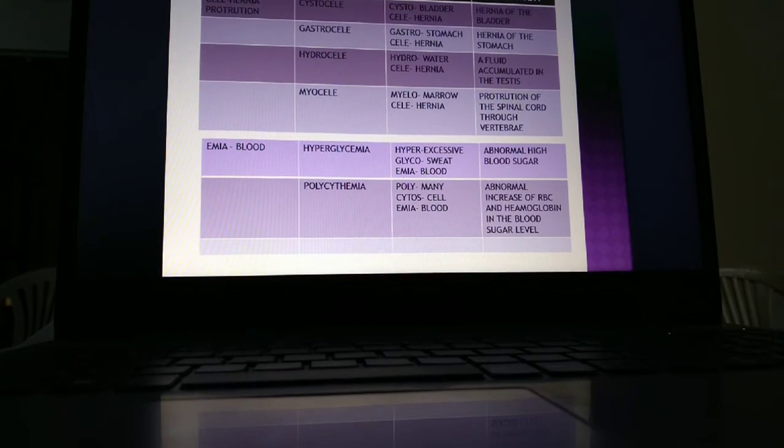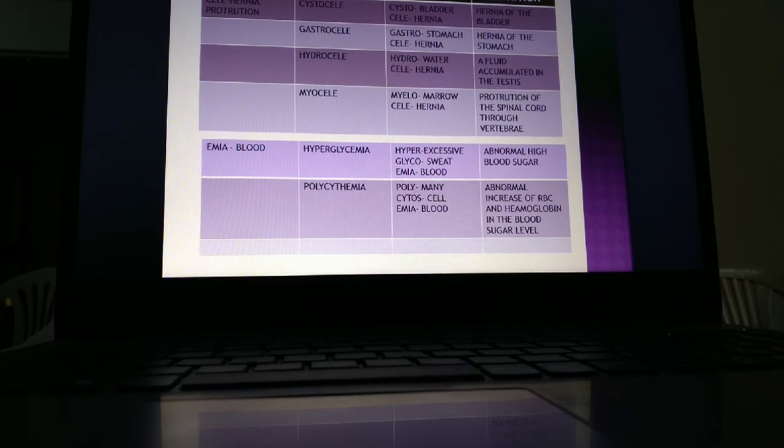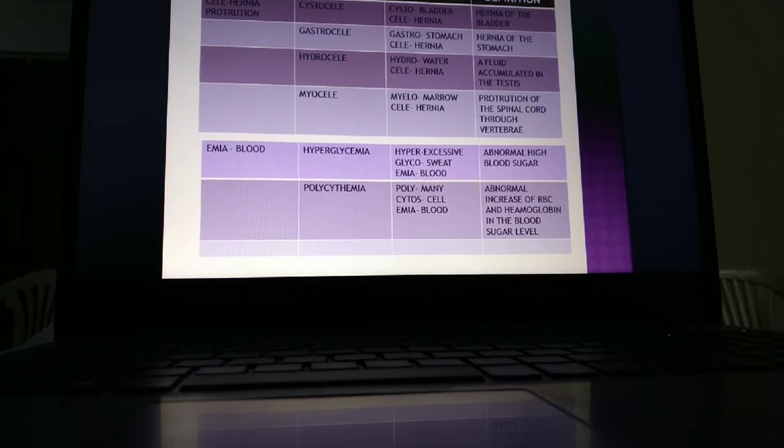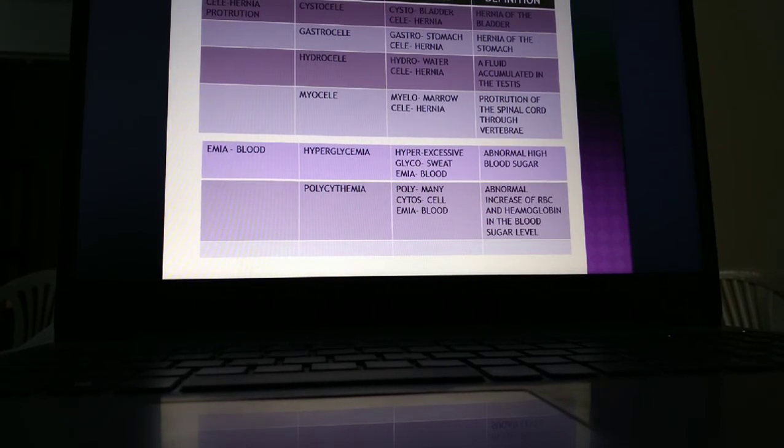Suffix: cele, cystocele, gastrocele, hydrocele. Cele means hernia or protrusion. Protrusion in the sense of abnormal growth or protrusion is called cele. So cystocele means, cysto means bladder and cele means hernia, herniation of the bladder. Gastrocele means, gastro means stomach, cele means hernia, herniation of the stomach.